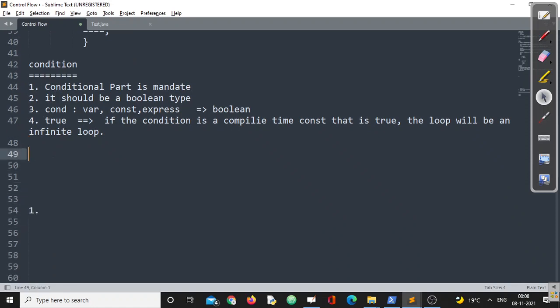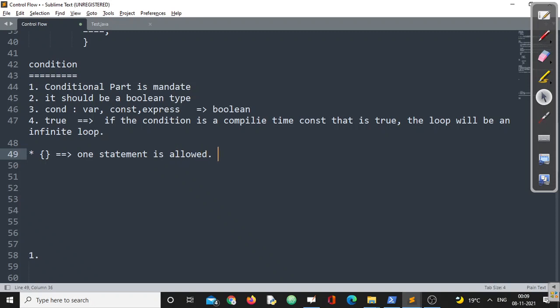Now a few more things about while, then we'll go through all the different cases of while. Remember, the curly braces in a while loop are not mandatory. If you are not specifying any curly braces, what is going to happen? Only one statement is allowed, not more than that, if the curly braces are absent.